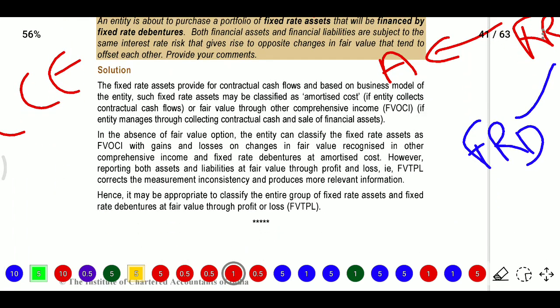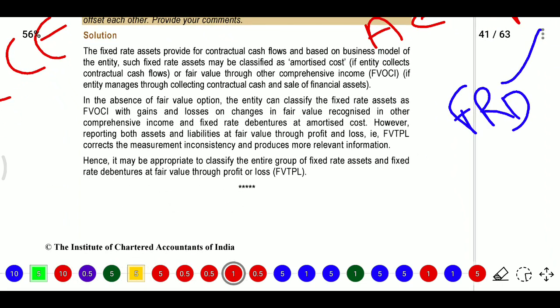In the absence of the fair value option, the entity can classify the fixed rate asset as fair value through OCI, with the gains and losses on changes in fair value recognized in OCI.